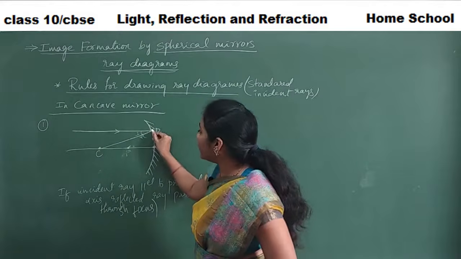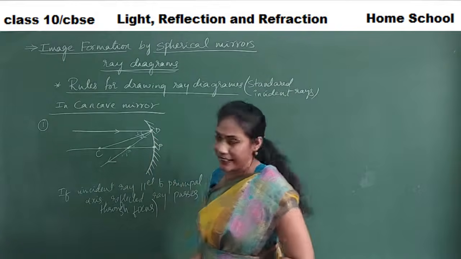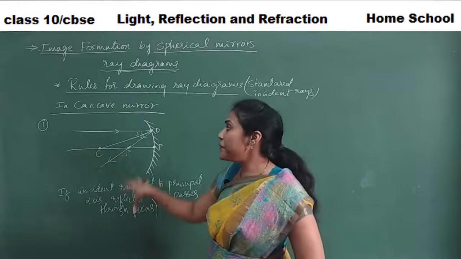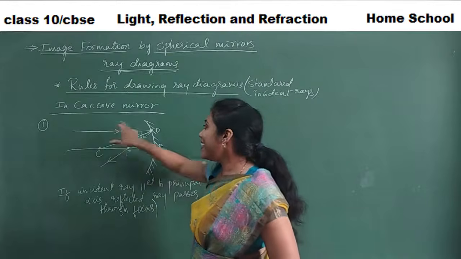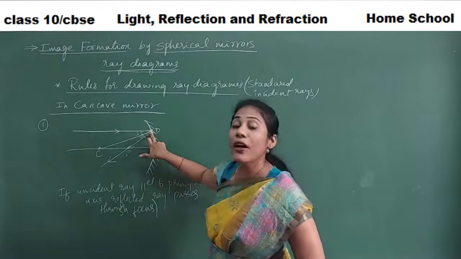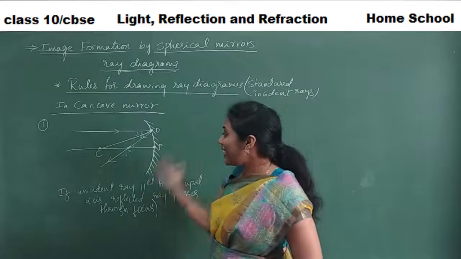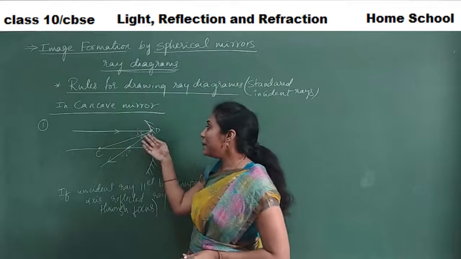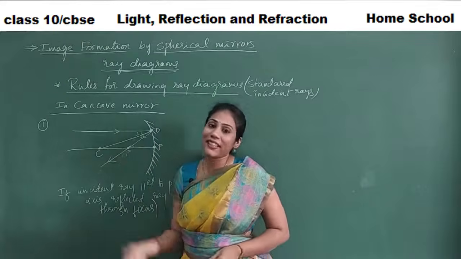Then according to that angle, you will draw a reflected ray. So these are the steps you will always follow when an incident ray hits a point on a spherical mirror.